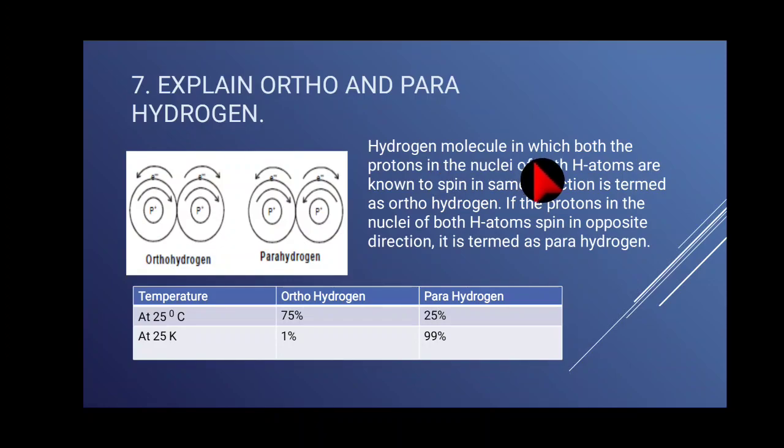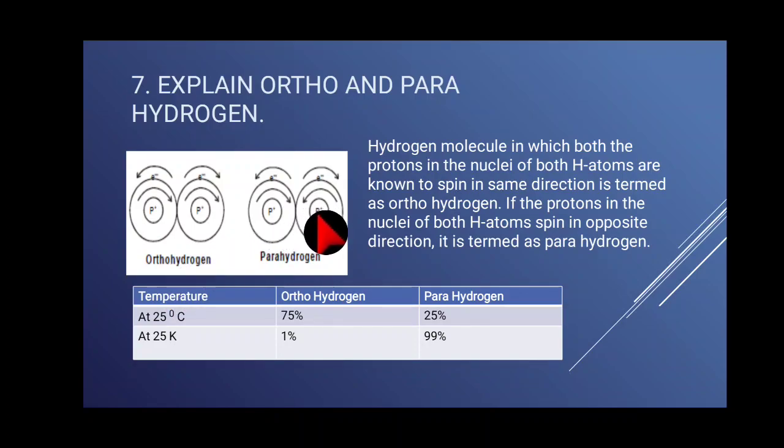Hydrogen molecule, how to write? H2 means hydrogen molecule, H bonded with the H. So two types we have: ortho hydrogen, para hydrogen. The hydrogen molecule in which the protons in the nuclei of both hydrogen atoms spin in the same direction means ortho hydrogen.